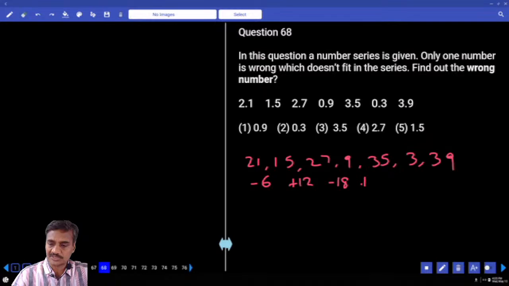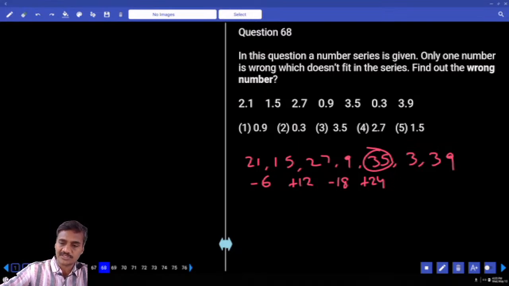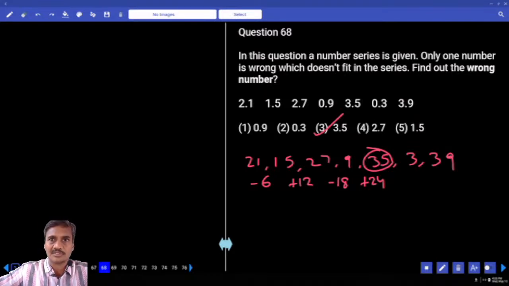The next one must be plus 24. And 9 plus 24, what should the number be? 33. Here it is 35, so the wrong number is 3.5 and the correct number is 3.3. Hence, whenever the numbers are given in decimals, first multiply the numbers with 10. Then the difference, that is addition and subtraction, would be much easier.